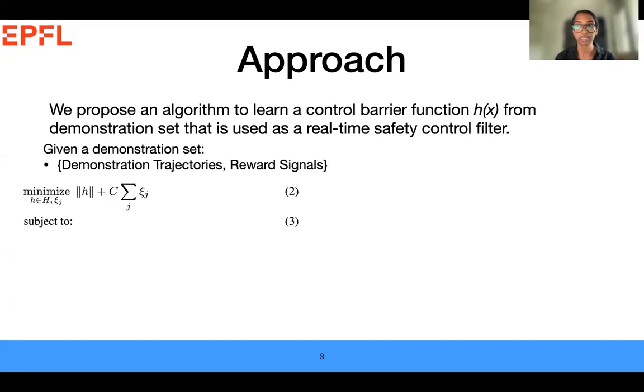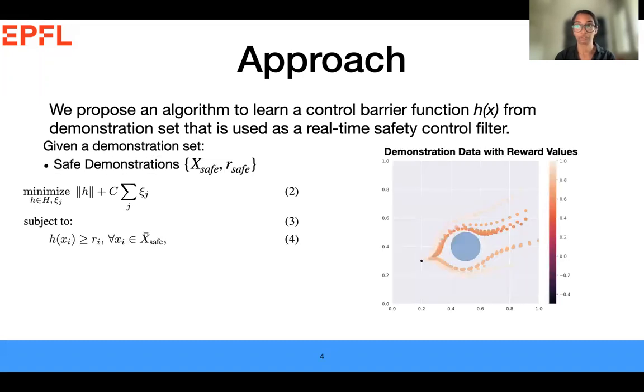So, given a set of demonstrations consisting of trajectories and their corresponding reward signals, we define a constraint minimization problem to learn the control barrier function h(x). In addition, we define the constraints such that for safe demonstrations, h(x) is positive above the reward threshold r_safe.